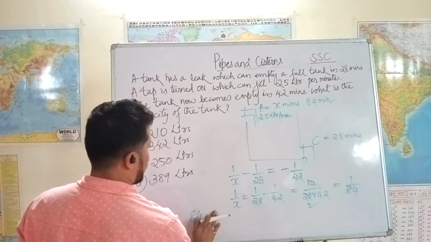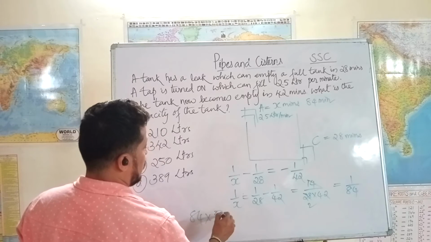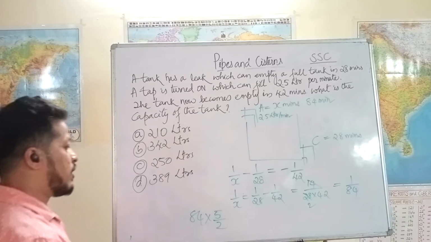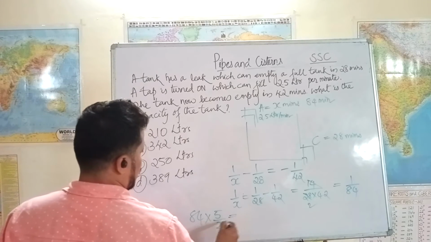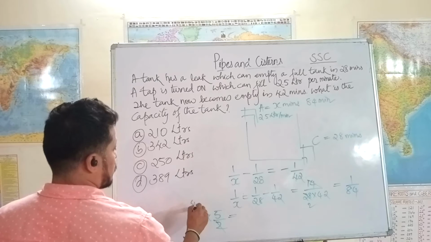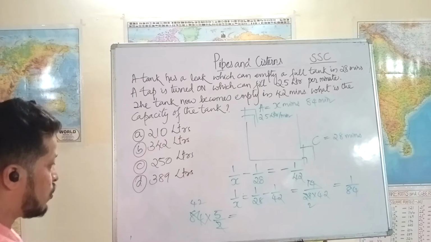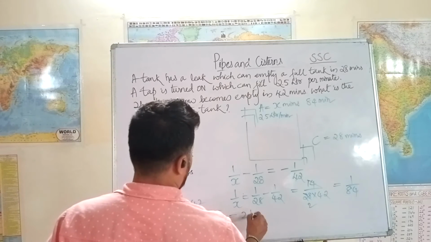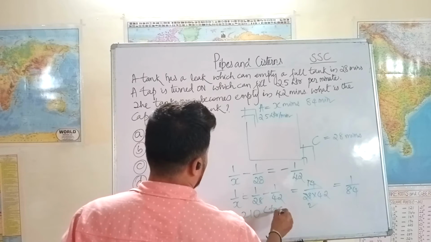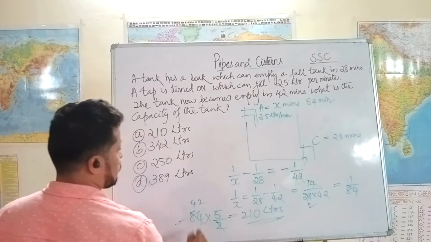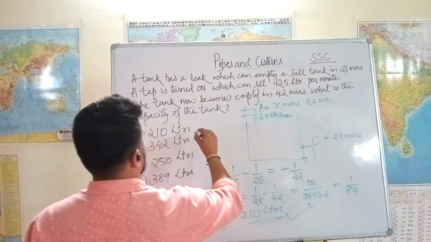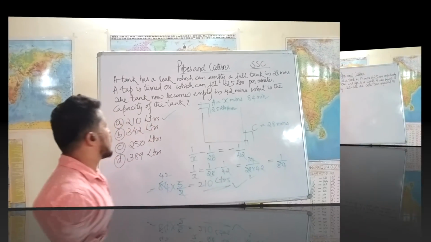I'll write it as 5 by 2 for convenience. 2.5 liters, 5 by 2, is equal to 2 ones are 2, 2 fours are 8, so 42 into 5 is 210 liters. This is the capacity of the entire tank. 210. Option A is the right answer.